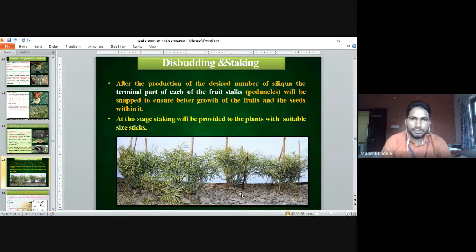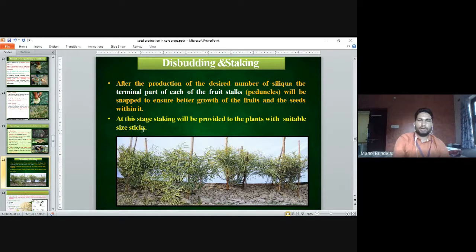Disbudding and staking. After the production of the desired number of siliqua, the terminal part of each fruit stalk and peduncle will be snapped to ensure better growth of the fruits and the seed within. At this stage, staking will be provided to the plants with sticks of suitable size. These are the sticks we use to provide the staking.